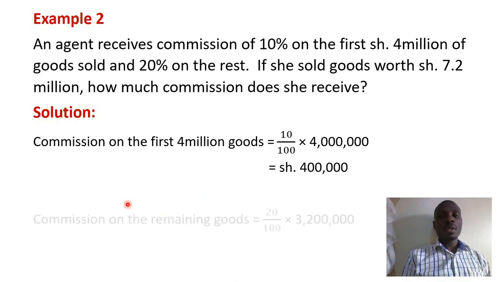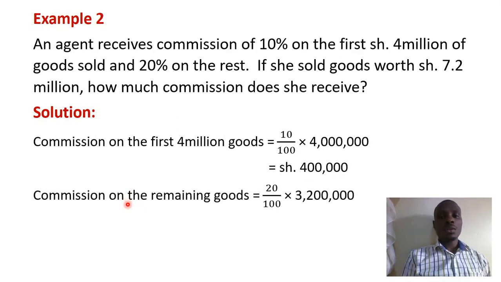So we shall have 20 divided by 100 times 3,200,000. When we multiply that, we shall get 640,000 shillings.